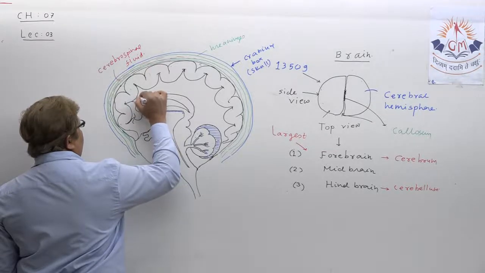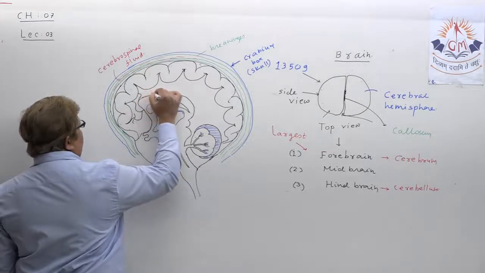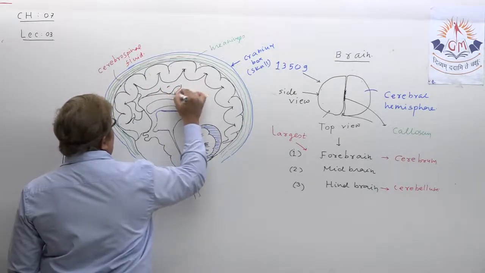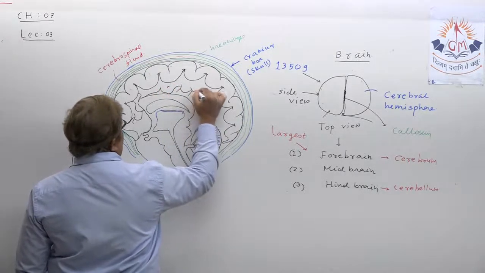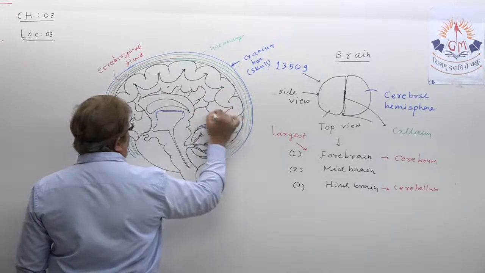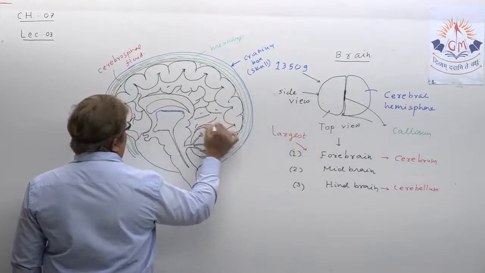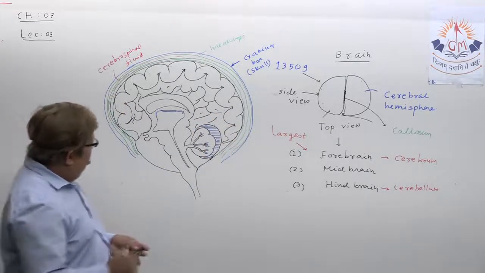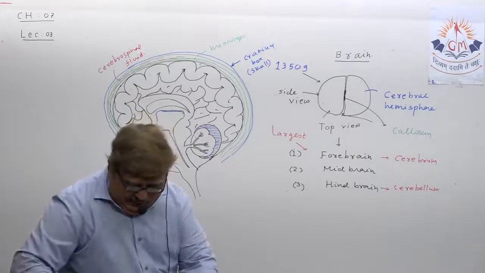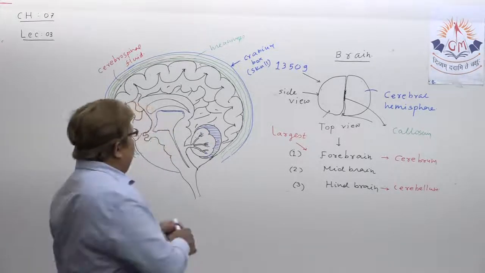So some curves, the diagram gets completed. Here no exaction too much is required. So this is how the structure of the brain we have drawn, and let me label all parts here.